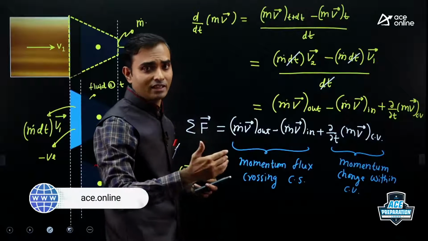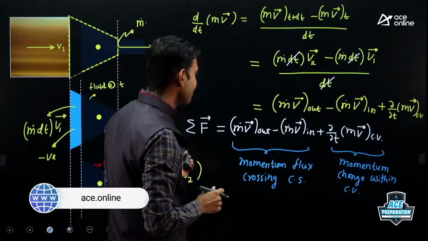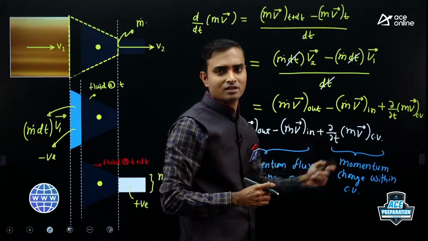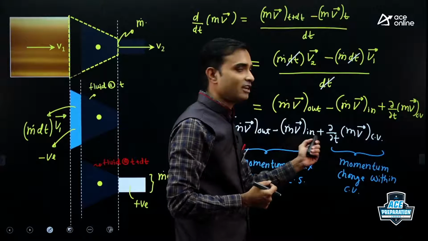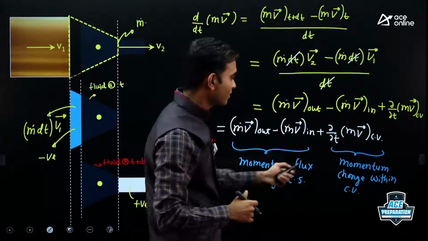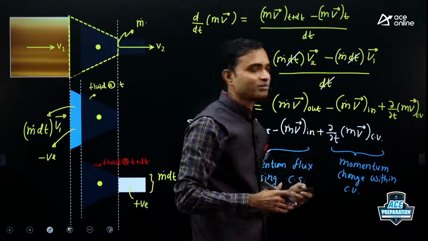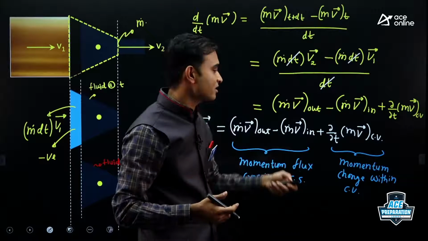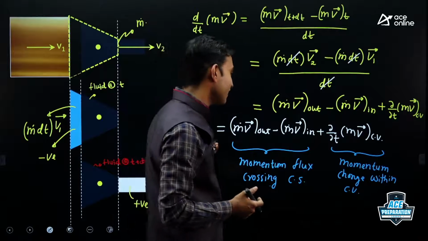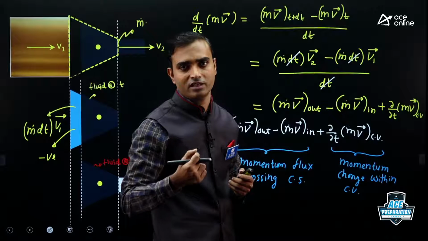But if it is unsteady, like if discharge is variable here, you will not get correct answer. So what I recommend is, every time you write all three terms, then just check whether flow is steady or unsteady. If it is steady, which will be the most common case, then the last term will be 0. If you don't write this term every time, then over a period, you may forget there is an unsteady term also. So better to write this term every time, then check whether flow is steady or unsteady.